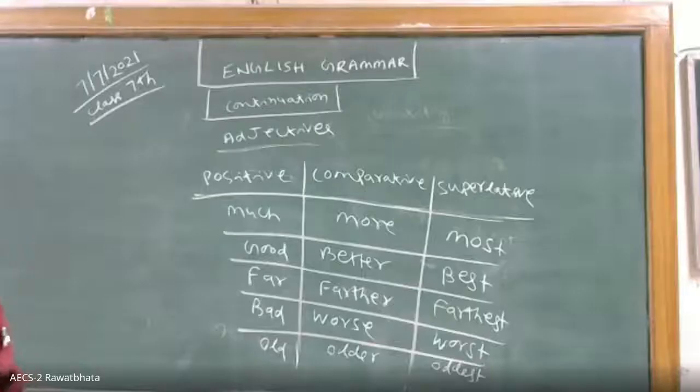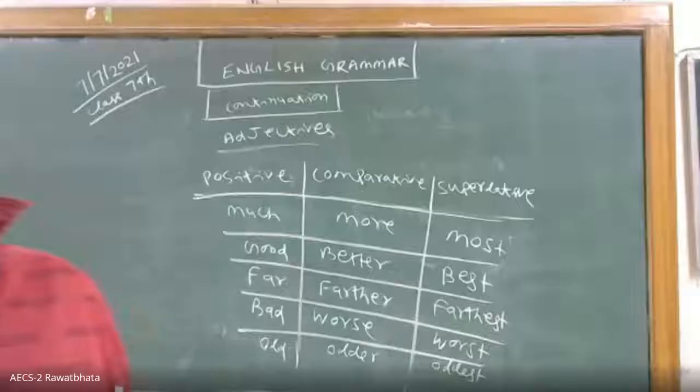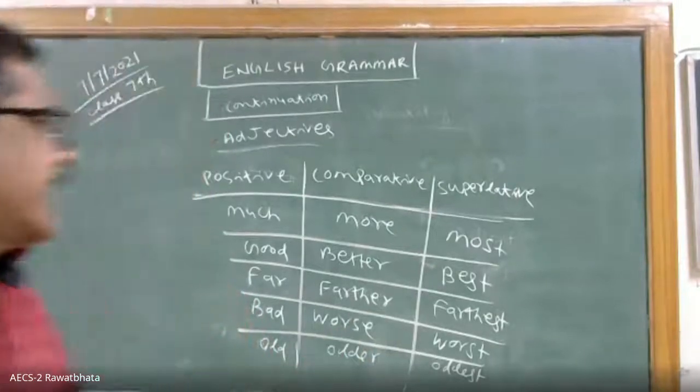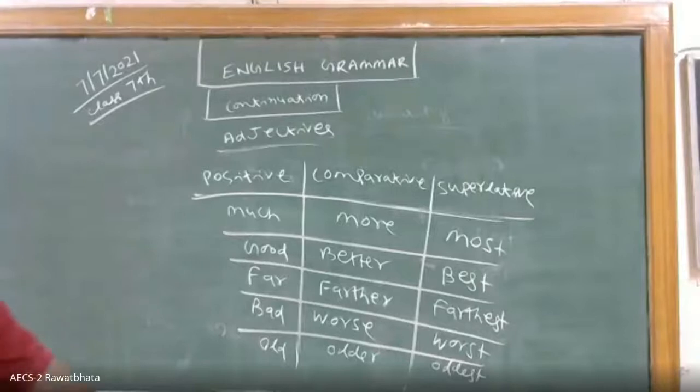Okay, so any other thing is there you want to ask? We will continue some more irregular adjectives in the next period. Any doubt in this grammar class? No doubt. So you understood the 6 types of adjectives and how you use degree of comparison in adjectives, and what the regular comparison and irregular comparison are, as I showed you. Please note down in your notebook, you will understand better.